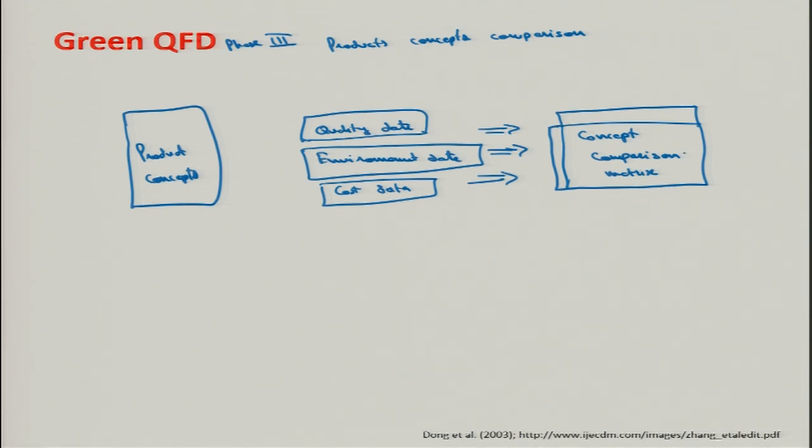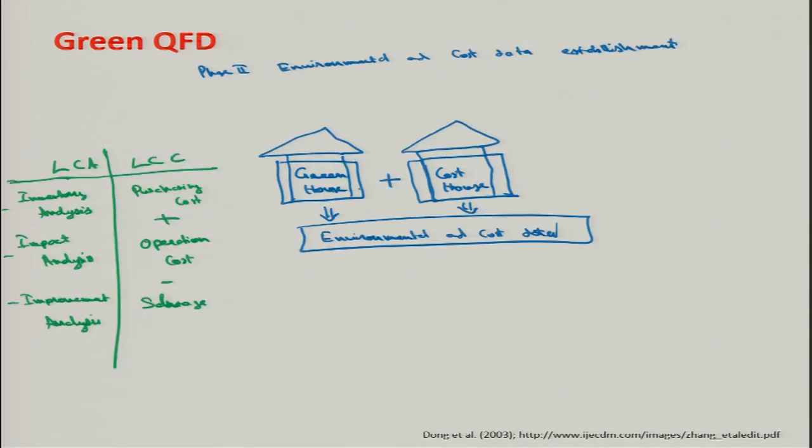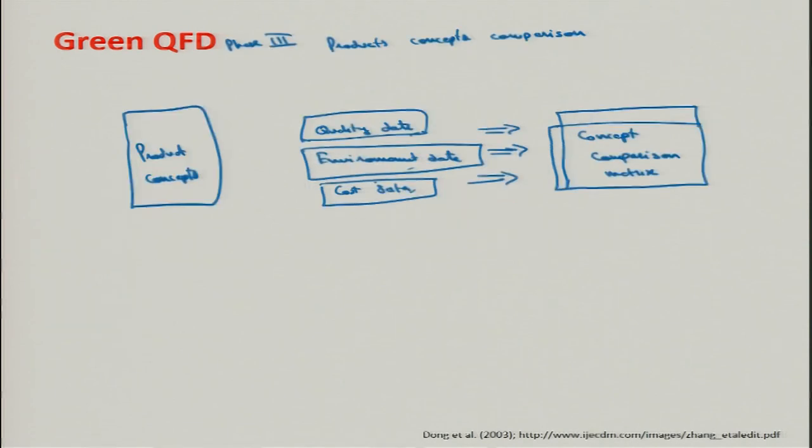In this matrix, all the product options under consideration are documented with their quality, cost, and environmental attributes. These data are derived from the house of quality, the greenhouse, the cost house that we had in the previous phase. Those data are given as input here. The choice for the best product option is made in this phase.